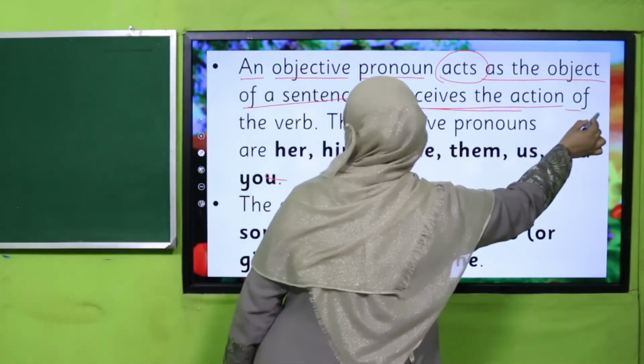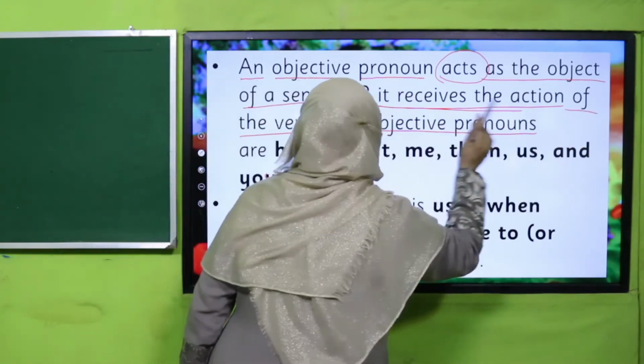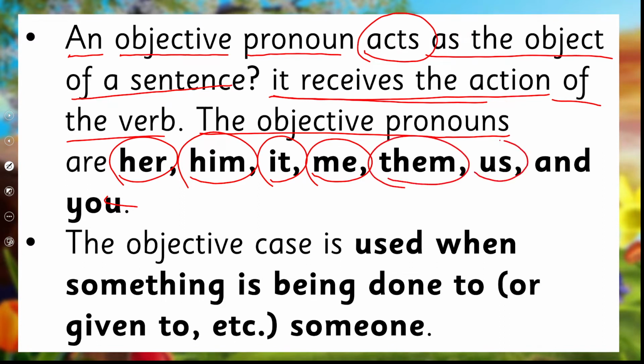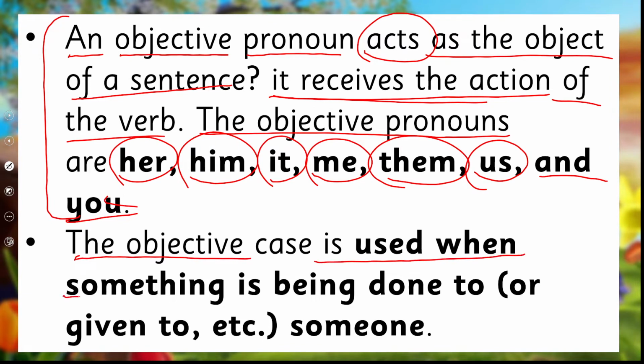It receives the action or the verb, and the objective pronouns are now: for third person female it's her, for male it's him, for things it's it, and for first person singular it's me, for third person plural it's them, for first person plural it's us, and you, right? These are all the objective case of pronoun which we use, and the objective case is used when something is being done to or given to someone, right?